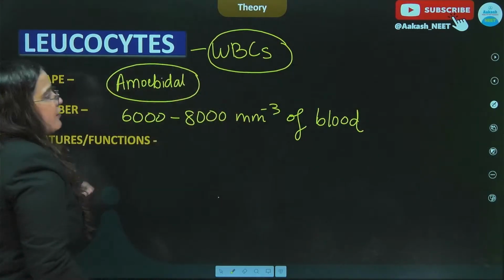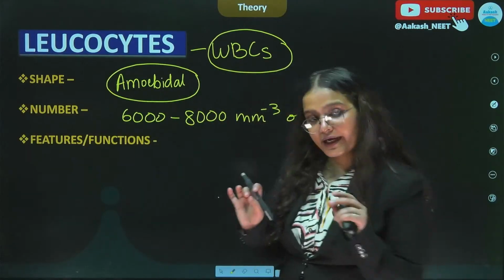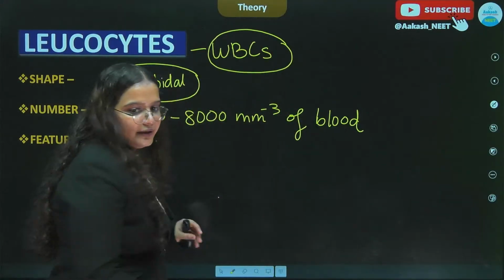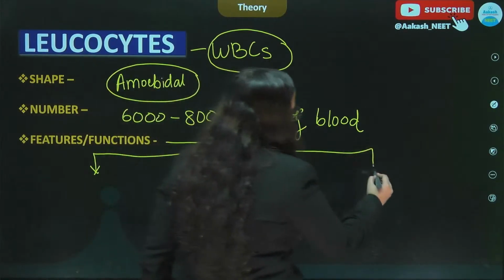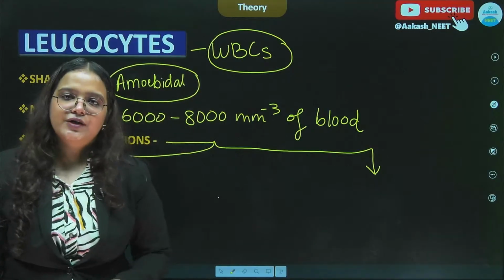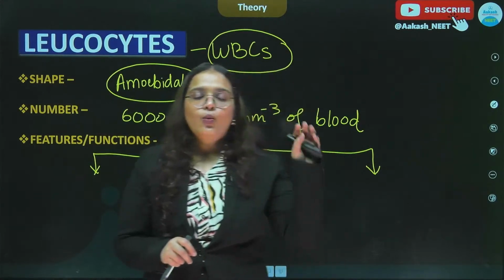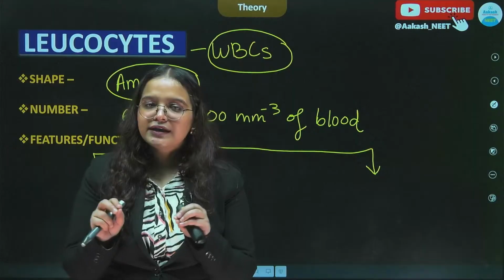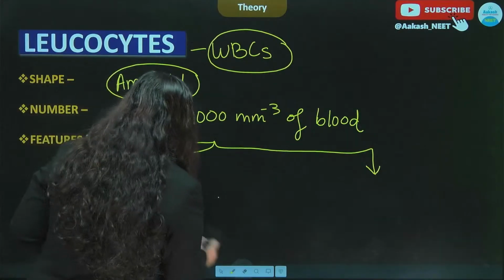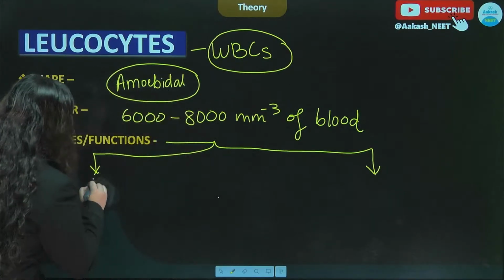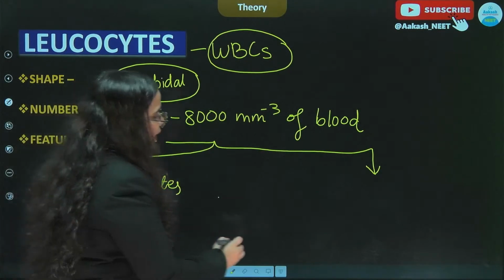All right. And the features and functions, we will discuss about the WBCs by categorizing them properly. So we know that the WBCs are categorized based on the presence of granules in their cytoplasm. So what was done? Staining procedure was performed to figure out which WBCs have granules in their cytoplasm and which do not. And on the basis of that, it was discovered that WBCs can be divided into agranulocytes and granulocytes.